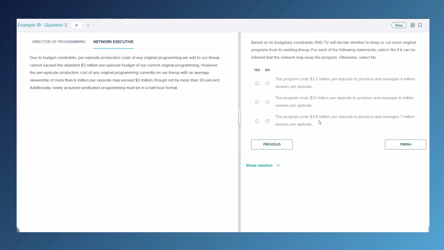And C here, the program costs $3.8 million per episode to produce and averages 7 million viewers per episode. So 7 million is more than 6, which means that this last program potentially qualifies for the 30% cushion, and 3 million plus 30% would be 3.9 million. 3.8 is less than 3.9, so they may keep this third program. So they may keep the first or the third program, but they are not likely to keep the second program due to budget constraints.